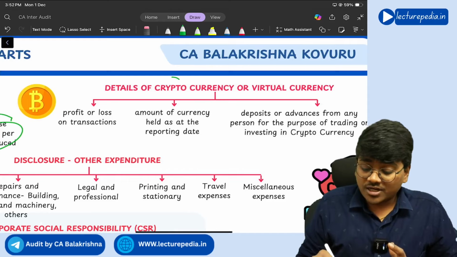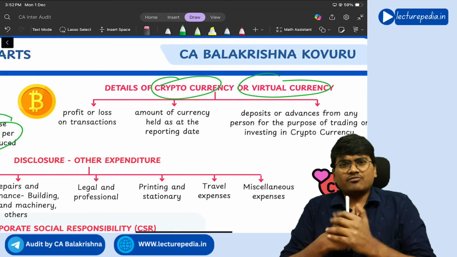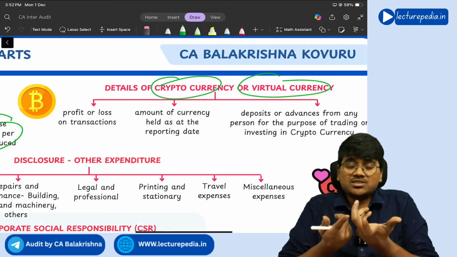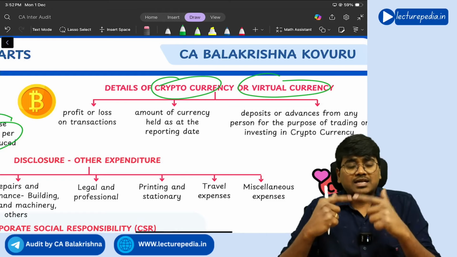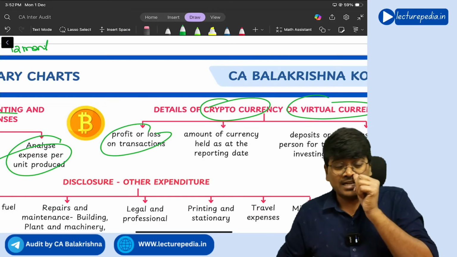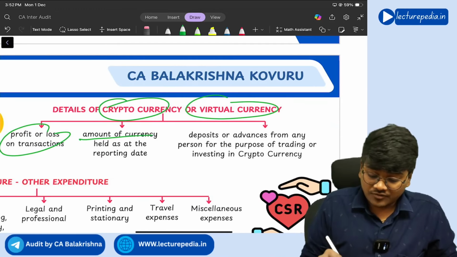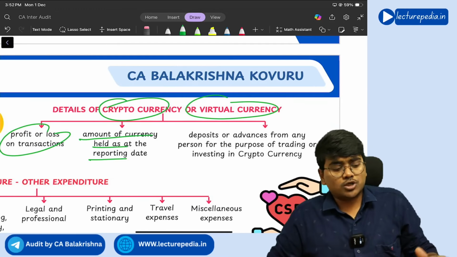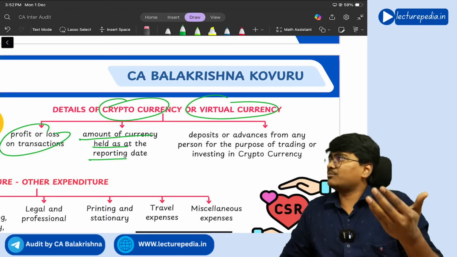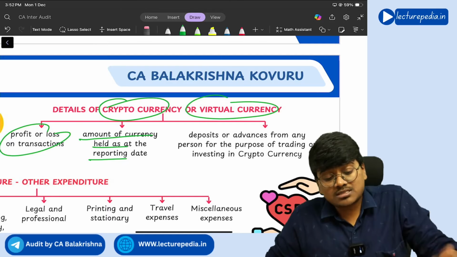Next, details of cryptocurrency or virtual currency like Bitcoin, Ethereum, various cryptocurrencies are there. Now, the entity might be purchasing and selling these cryptocurrencies, trading in cryptocurrencies. So, what is the profit or loss that the entity has made in these crypto transactions? Amount of currency held as at the reporting date. So, at the reporting date, that means as on 31st March, the entity might be having some investments in the cryptocurrencies, right?